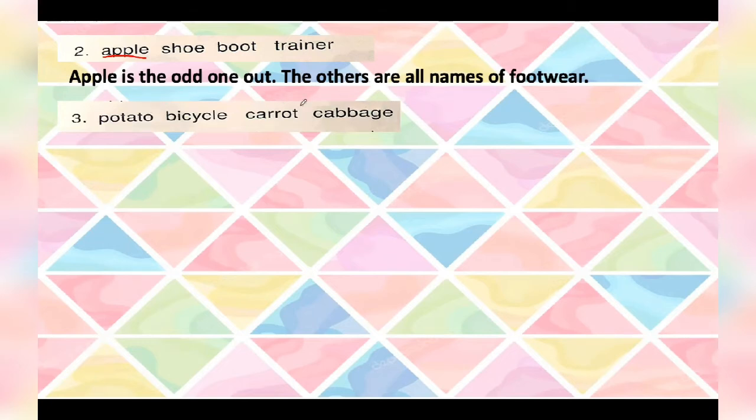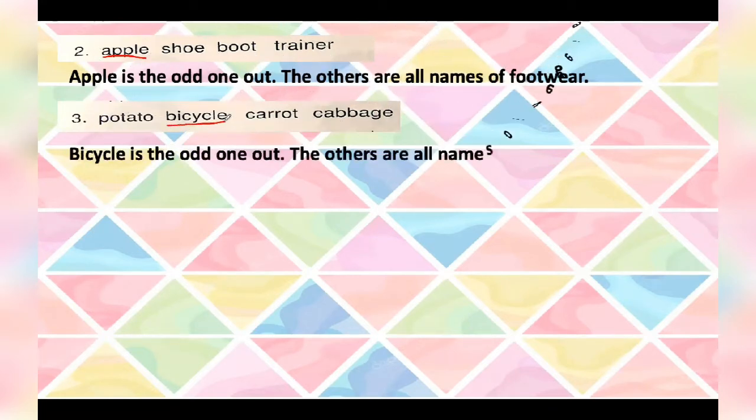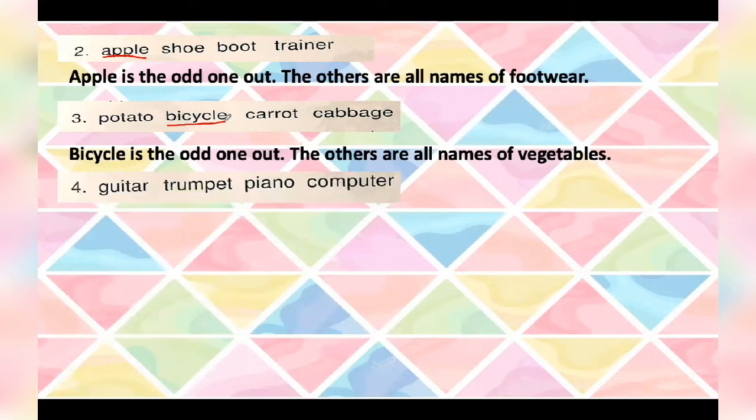Potato, carrot and cabbage are like something that we eat. And bicycle is not something that we eat, right? So I think bicycle is the odd one out here. So we'll underline it. Let's see the answer. Bicycle is the odd one out. The others are all names of vegetables. Very good. Moving to our next one.